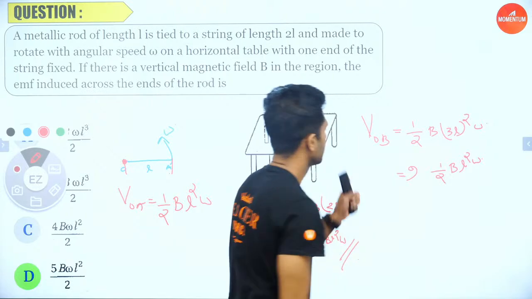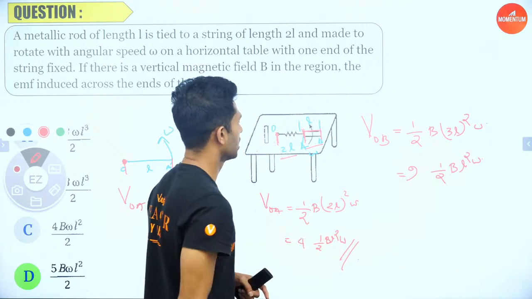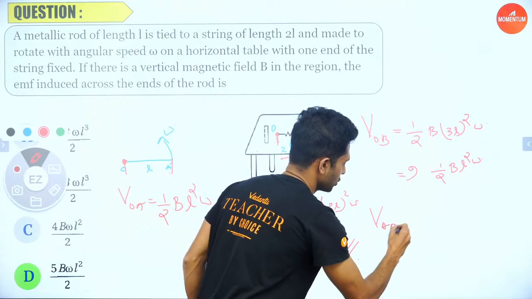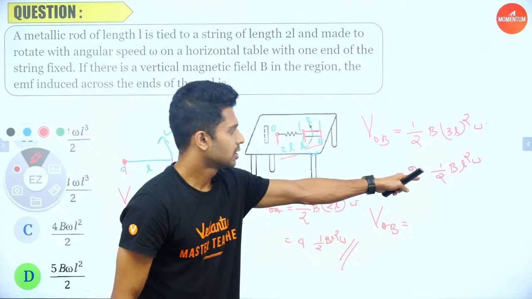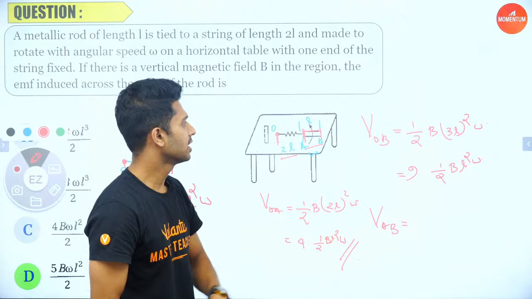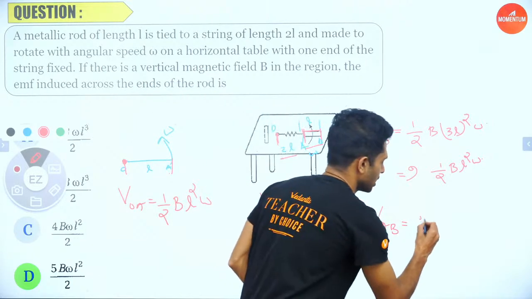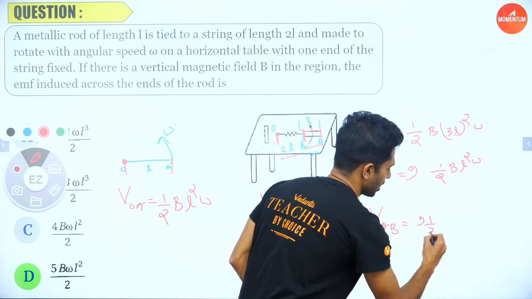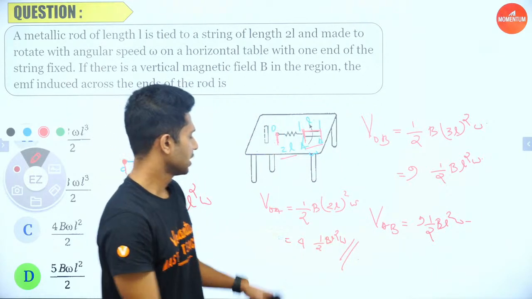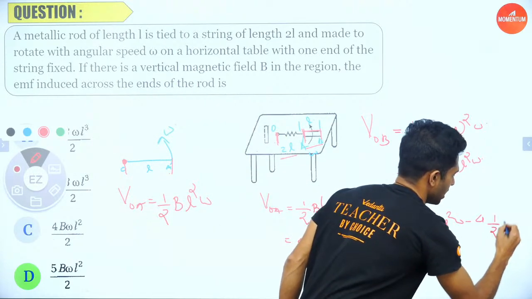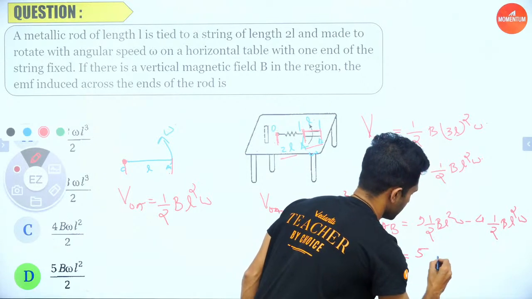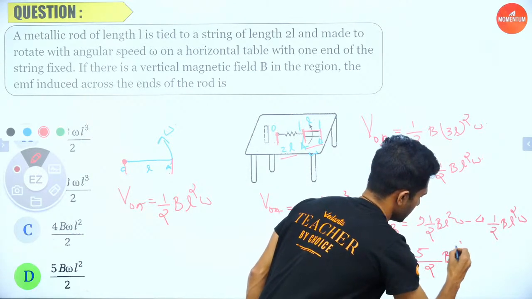Now here we have the potential difference from O to B and from O to A. What you want is the potential difference between A and B. What you can do is OB minus OA. So O will get cancelled. You will have B minus A. That is equal to 9 times half BL square omega minus, what is OA? 4 times half BL square omega. So 9 minus 4 is 5 times 1 by 2 BL square omega.